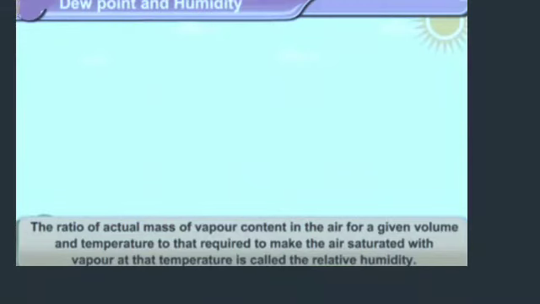The ratio of the actual mass of vapor contained in the air for a given volume and temperature to that required to make the air saturated with vapor at that temperature is called the relative humidity.